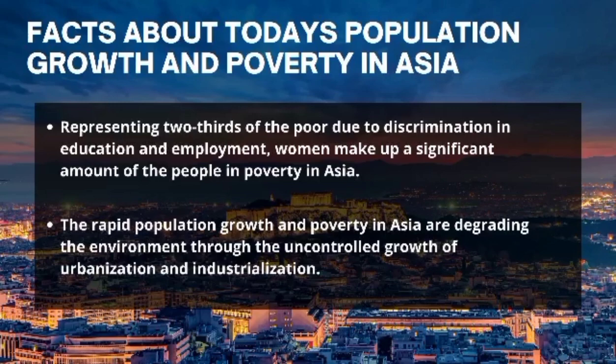So, the last and fourth fact: the rapid population growth and poverty in Asia are degrading the environment through the uncontrolled growth of urbanization and industrialization. The rapid urbanization associated with the population explosion and industrialization has created an imbalance in the ecology in Asia. It is the area where the proportion of urban population has increased faster than the world's average rate of population growth. Much of this population growth represents a shift of population from rural to urban.